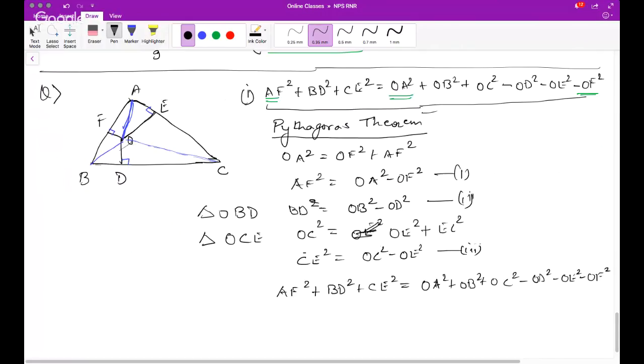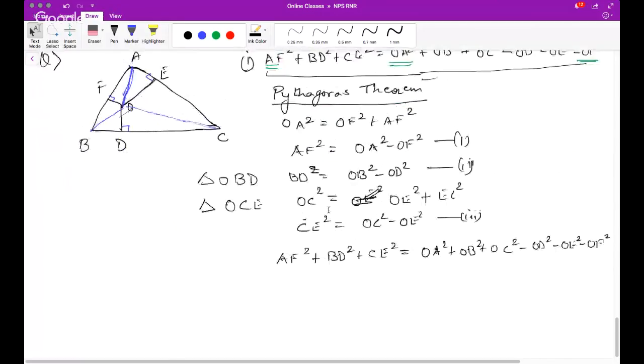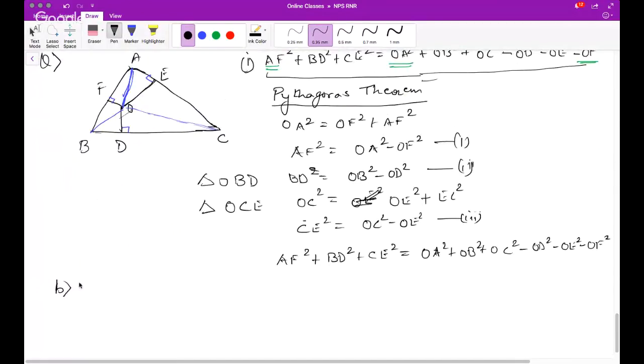Clear? Now there is a second part to the question, and the second part is to prove that AF square plus BD square plus CE square equals AE square plus CD square plus BF square. This you have to prove.